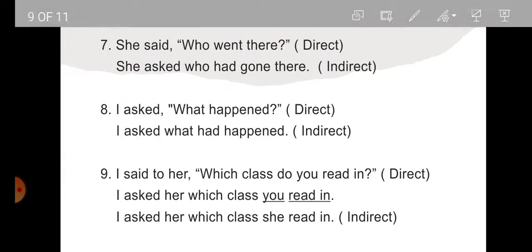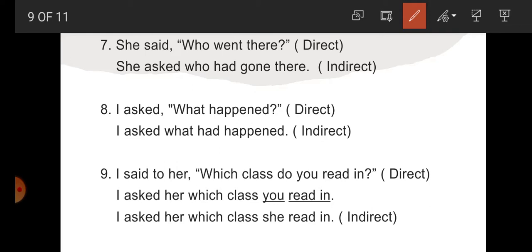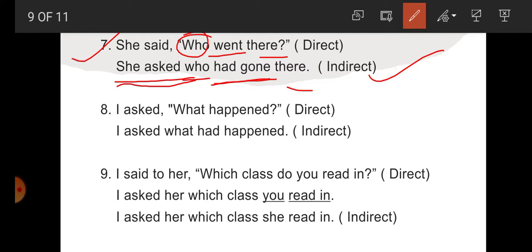Now example number 7. She said, who went there? So it's very clear here. She said who went there. So she asked. No object here. So write here she asked. And what is the question word? Who. So write here who. Now "went there". Went is V2. So went changes into had plus V3. Went is V2. V2 means what? Simple past. So simple past changes into past perfect. So the past perfect structure is had plus V3. So had gone. Had gone. And after that, there. So write: She asked who had gone there. It is the indirect speech we got.